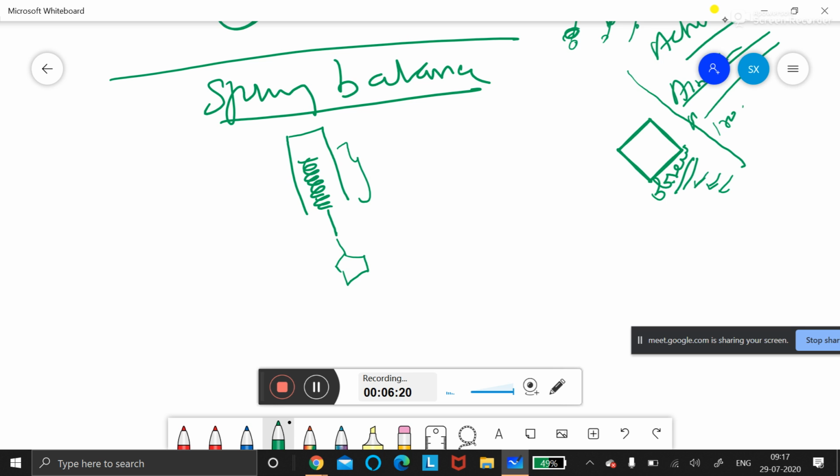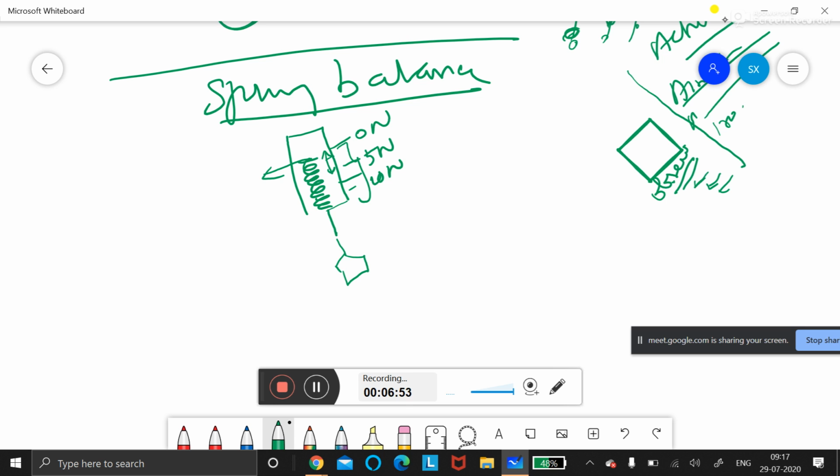The first point: the spring balance is made up of a coiled spring. Second point: the force is measured by stretching of the spring. Third point: there will be a pointer, starting from 0 Newton, then 5 Newton, 10 Newton, written like this. When you pull it, it will show how many Newtons are required to pull that. The pointer is on the graduated scale. The measurement scale is called the graduated scale. So the reading on the scale gives the magnitude of the force.